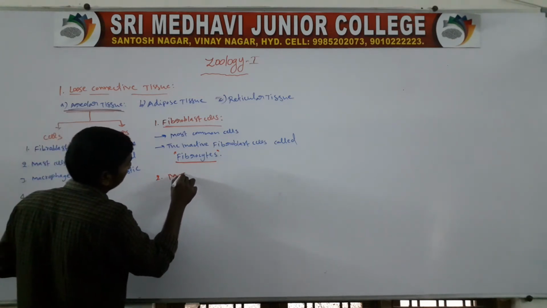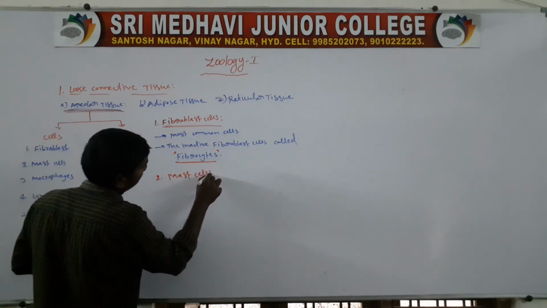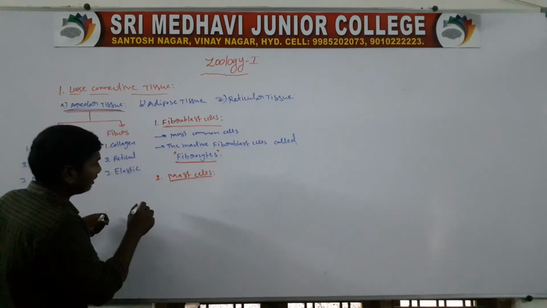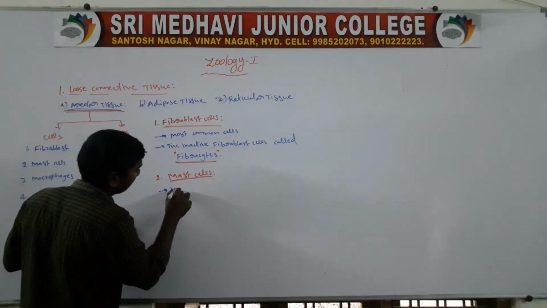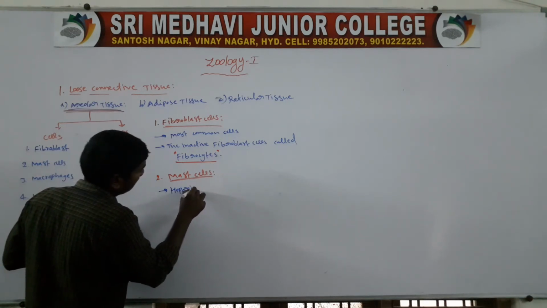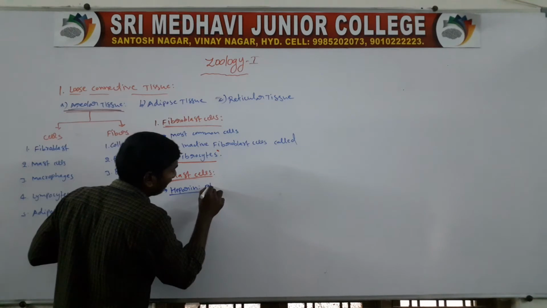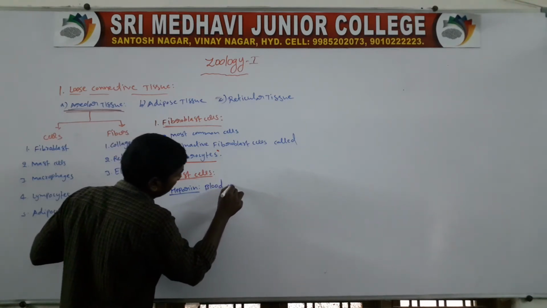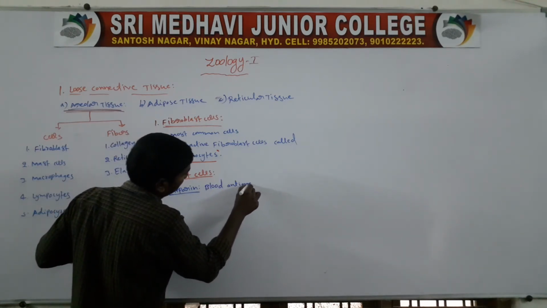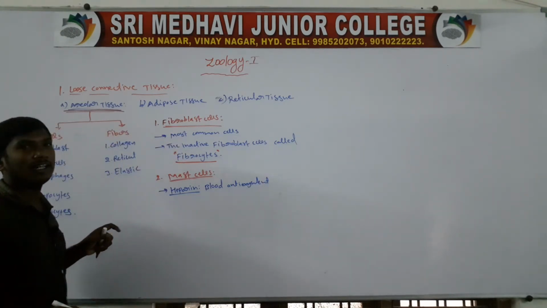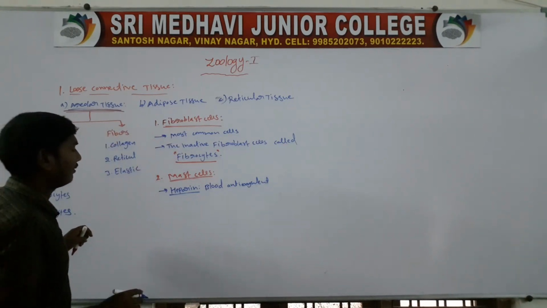Second one, mast cells. The mast cells secrete heparin. So this is a blood anticoagulant. The heparin is a blood anticoagulant.